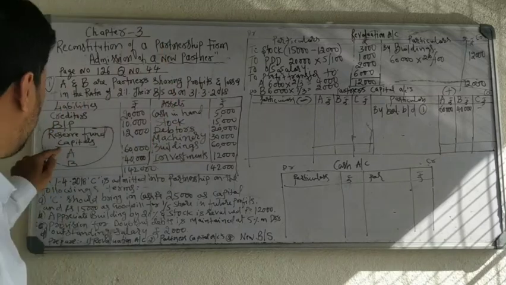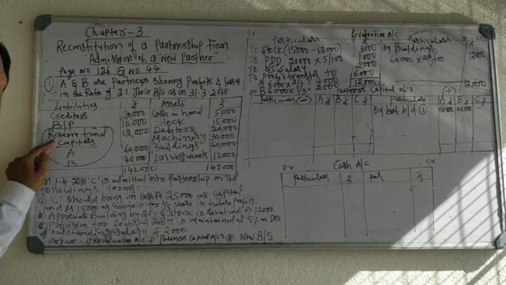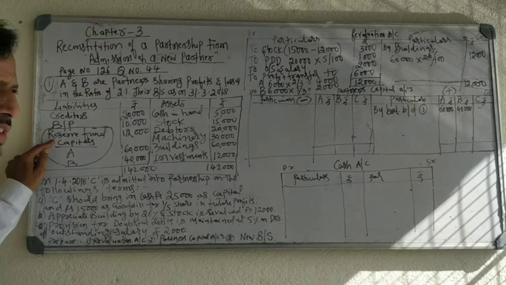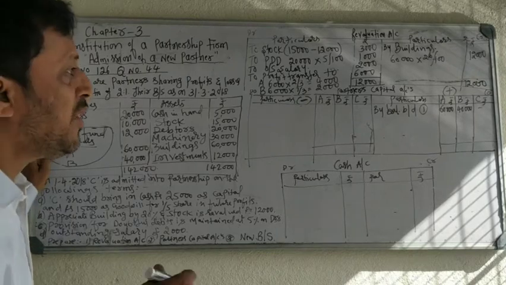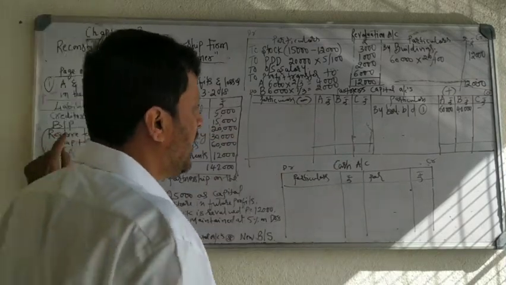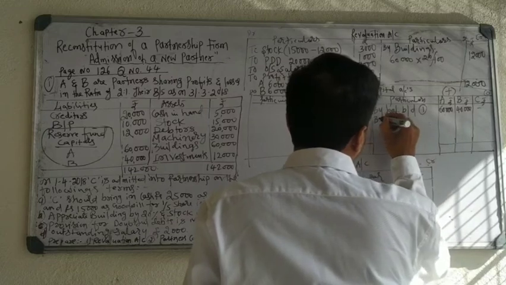Second entry, reserve fund. Reserve fund also goes to partners. So reserve fund is a benefit. It is also added to partners' account. Record on the credit side. Right?